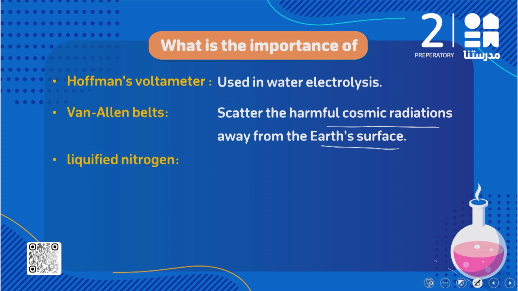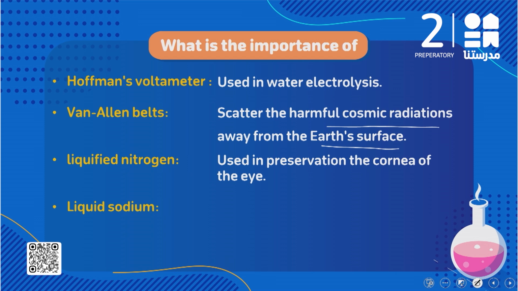What about liquid nitrogen? We said liquid nitrogen is used in preservation of the cornea of the eye. And why is that? Because the boiling point of liquid nitrogen equals negative 196 degrees Celsius. What about the importance of liquid sodium?